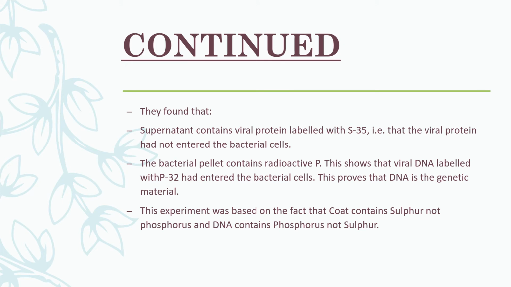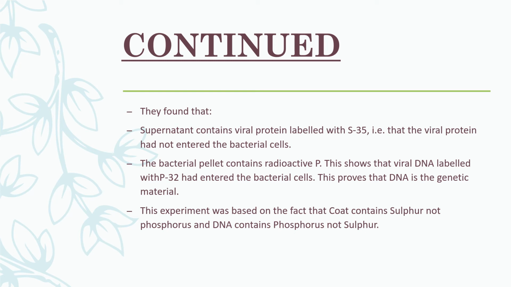Then they analyzed the bacteriophages. So what were their findings? When they studied the supernatant, meaning the viruses which come up as they were lighter, they saw that the supernatant contains viral proteins labeled with S35.